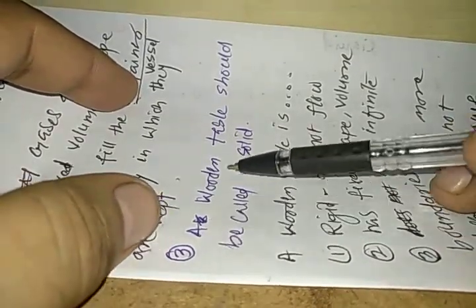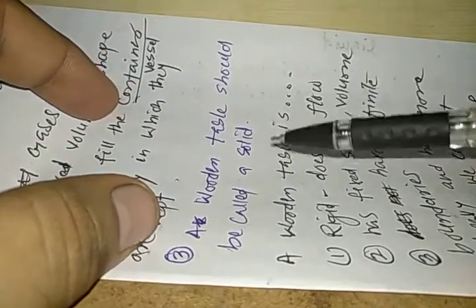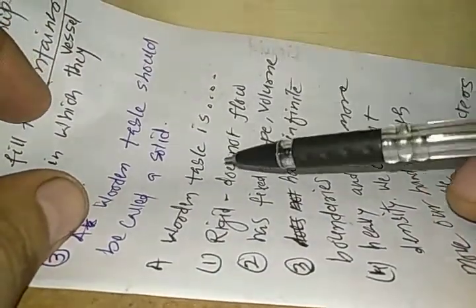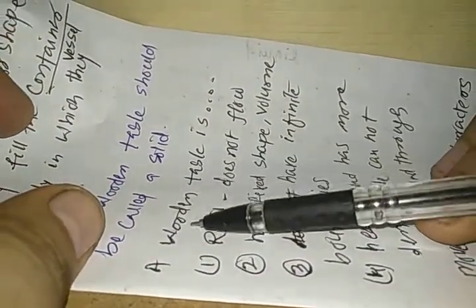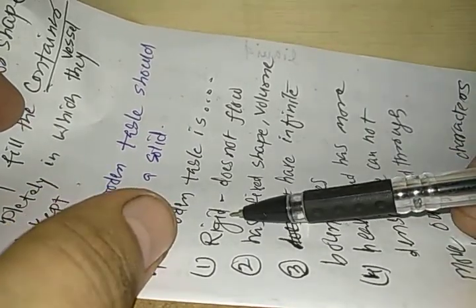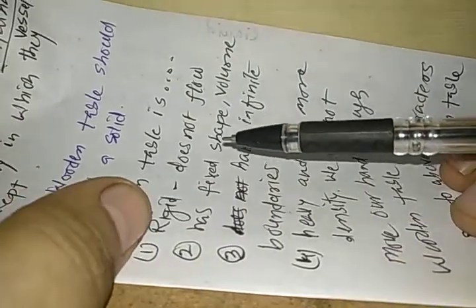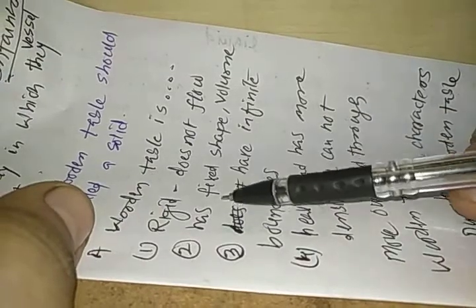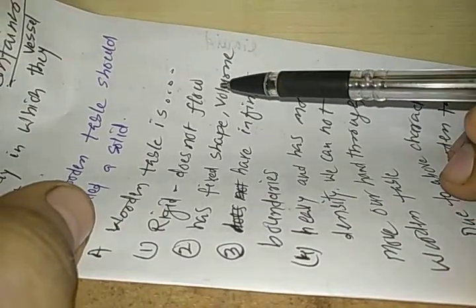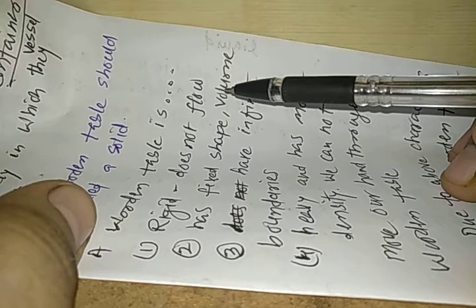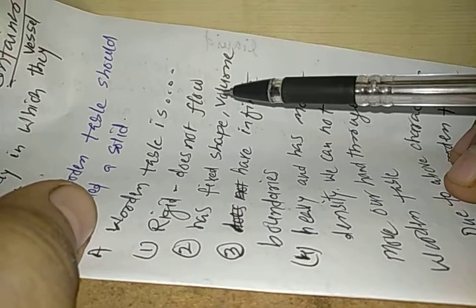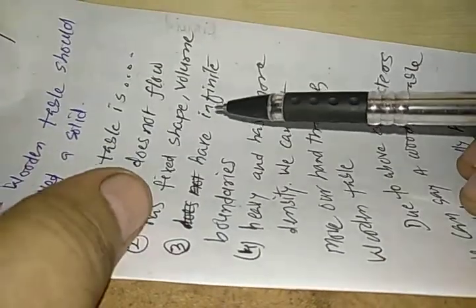Third question: a wooden table should be called a solid. Why should we say that a wooden table is solid? These are the reasons. A wooden table is rigid, it does not flow. The wooden table is lying there, does it start flowing? I don't think so. A wooden table has a fixed shape and volume. Its shape does not change on its own. Its size does not increase or decrease. Try to push or pull, try to increase or decrease the size of the wooden table, it won't change.